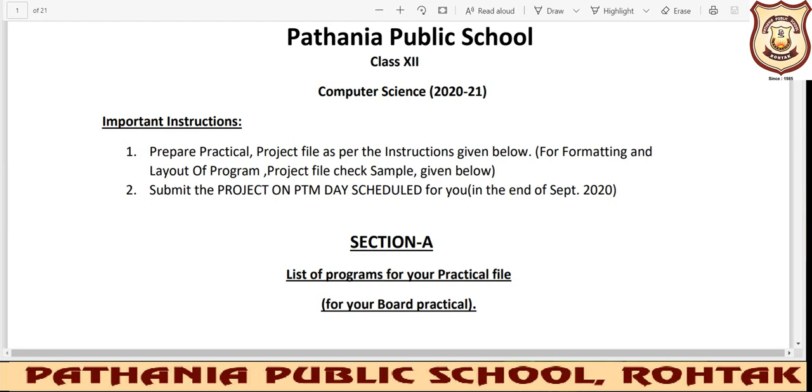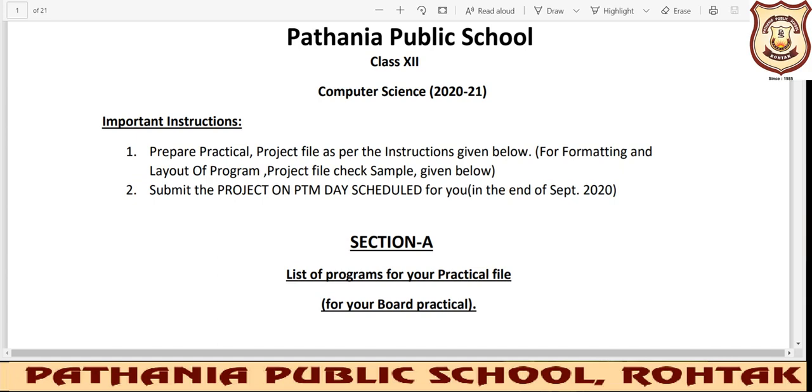I hope you have seen your computer exams and have learned from your mistakes and will not be repeating those mistakes again. So today, beta, we have an important agenda to discuss, that is regarding your practical file. The instructions were given to make your practical and project file before your summer break, but this is the time when you need to submit them.